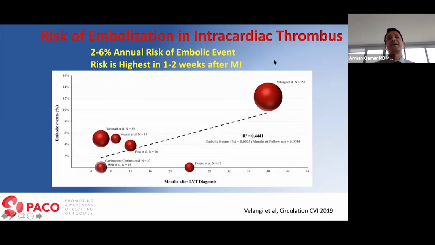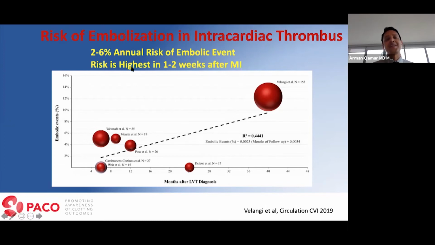Now, people frequently ask me, what is the risk of embolization in intracardiac thrombus? It depends on what kind of patients you're looking at and what registries you're looking at. In general, the annual risk of embolic event in patients with intracardiac thrombus is 2 to 6%. But again, this risk also depends upon if you're anticoagulating them. If you are anticoagulating them, are you anticoagulating them enough? And with what particular agent?